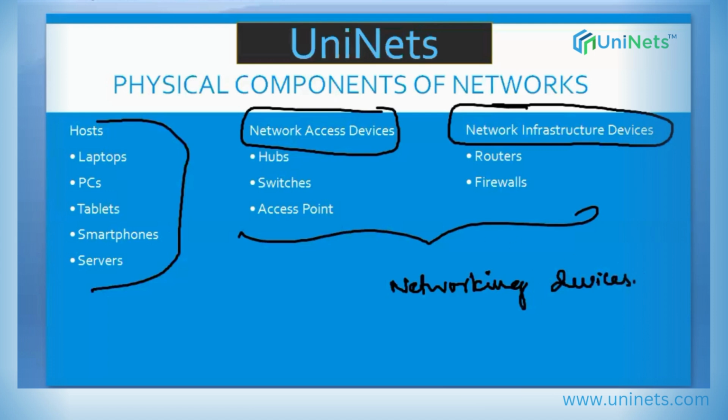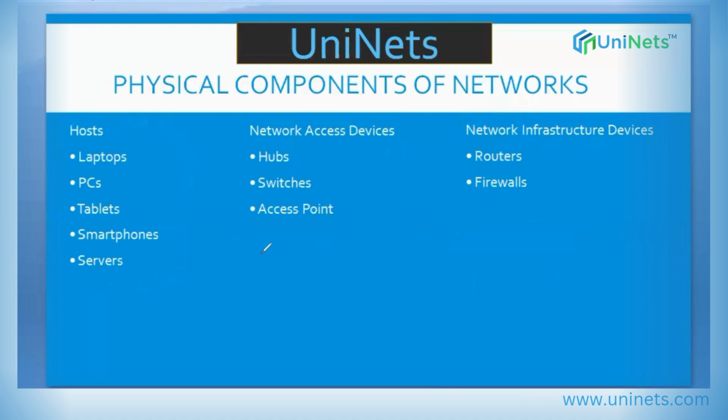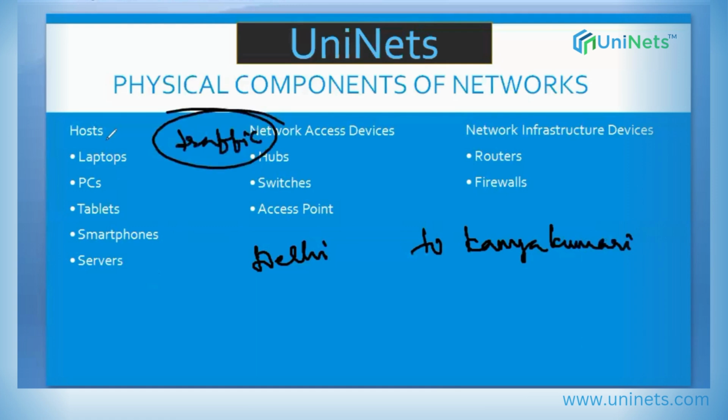Look, you need to go all the way from Delhi to Kanyakumari. You are the traffic. Your source is Delhi and your destination is Kanyakumari. If you want to go all the way from Delhi to Kanyakumari, you don't know the way, right? Obviously, you will ask some people in Delhi, if I want to go to Kanyakumari, what path should I take from here?